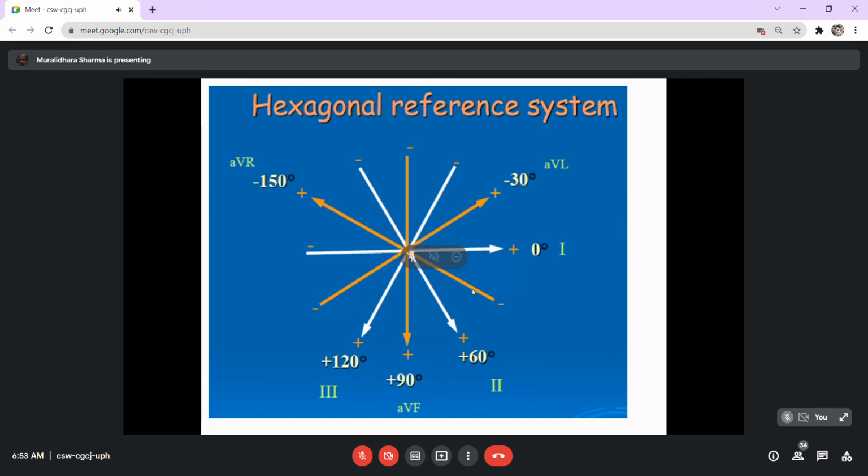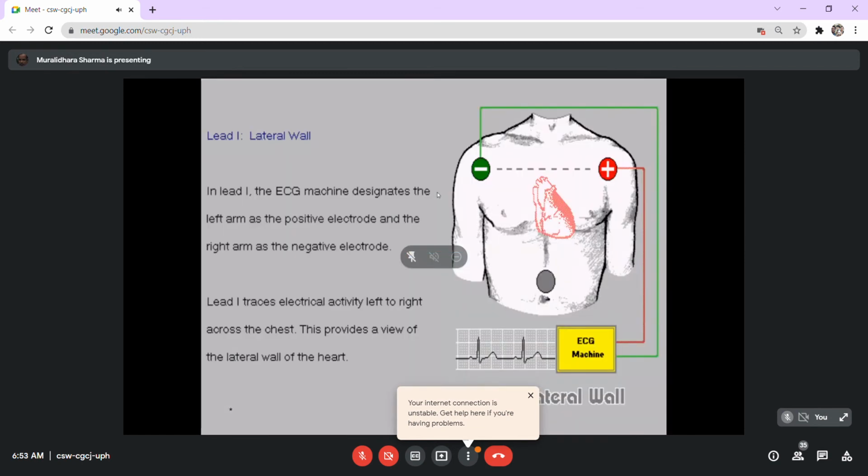So the conventional lead system has lead 1, lead 2, lead 3, AVR, AVL, AVF. These are the reference lead systems. You will get the recording at 6 angles from the heart, and these can be drawn in the form of a vector. Now, vector, we will come to that later. This system is called a hexagonal reference system because you get the 6 recordings. Now, in addition to this, you have a lead system which we call the chest leads. More clarification about these leads now.